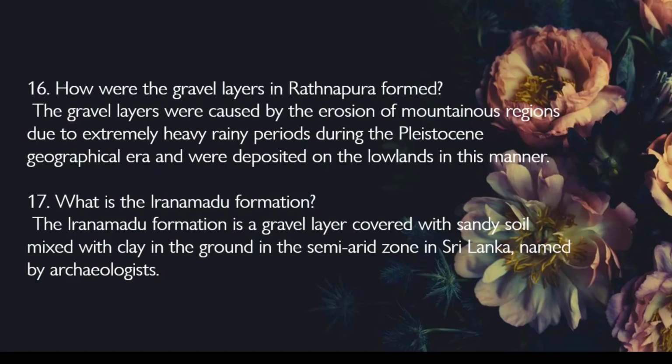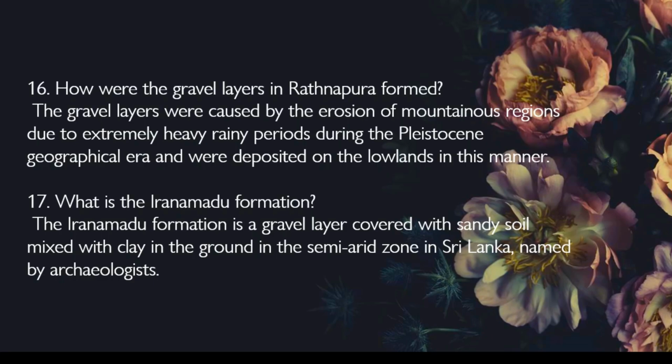How were the gravel layers in Ratnapura formed? The gravel layers were caused by the erosion of mountainous regions due to extremely heavy rainy periods during the Pleistocene geographical era and were deposited on the lowlands in this manner.